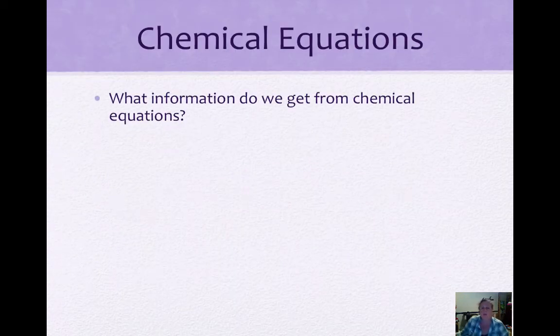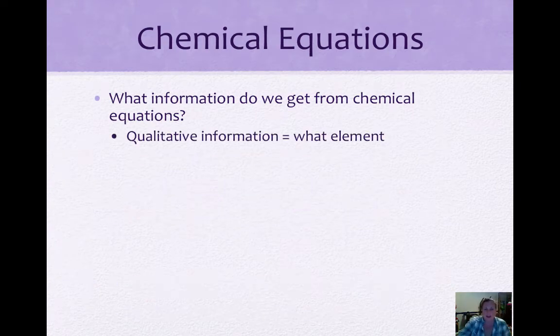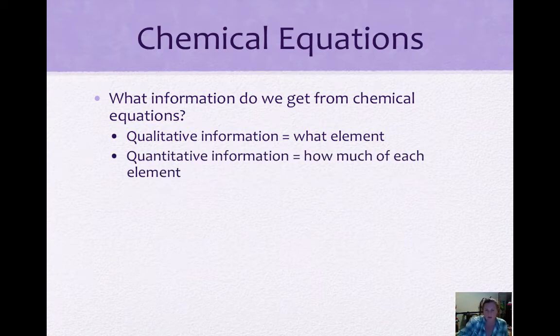So chemical equations, if we look at the equation, some of the information that we can get is qualitative, which means what elements are in the formula, and quantitative, which is how much of each element. So qualitative describes the qualities of the equation, while quantitative describes how much, or numbers.